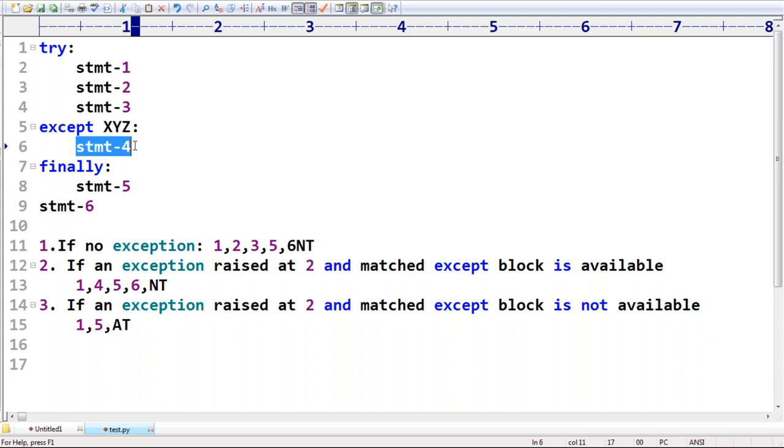Sir, the unreachable code concept is not there in Python. The programmer has full flexibility, no problem at all. Python is not that strict.